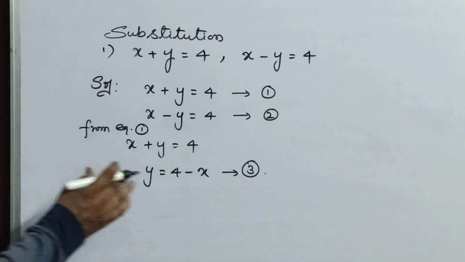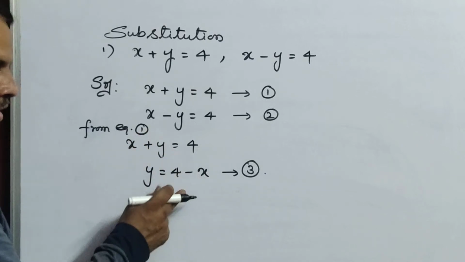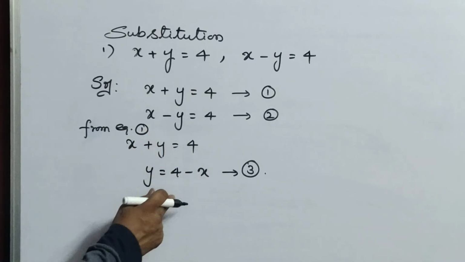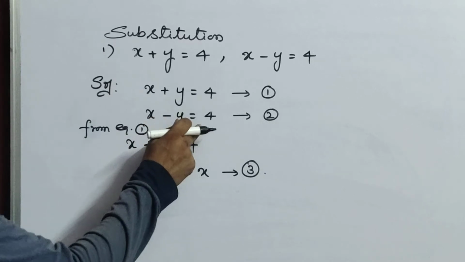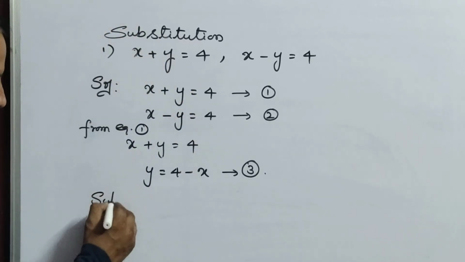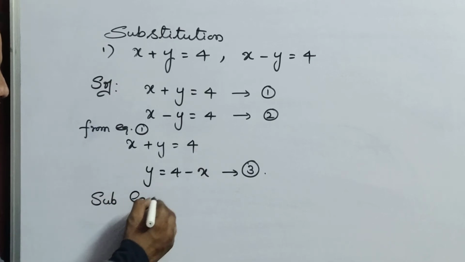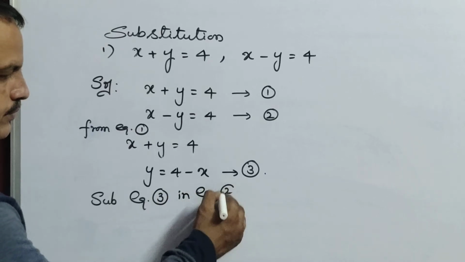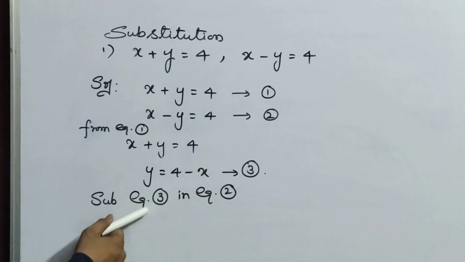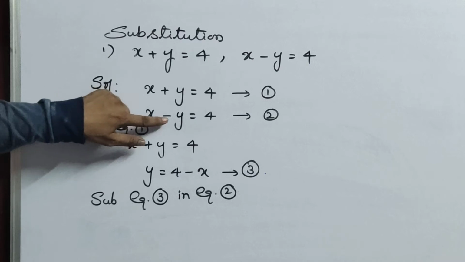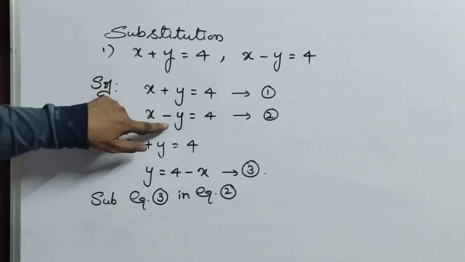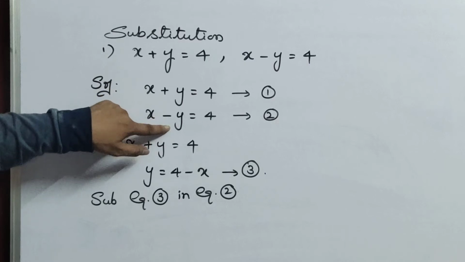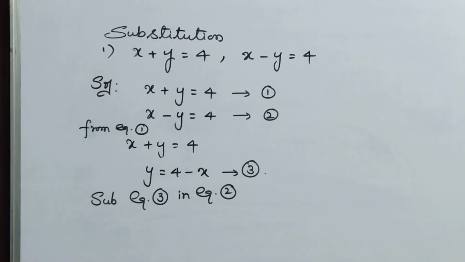Next, you got y equals 4 minus x, no? This one you have to substitute in equation 2. That means substitute equation 3 in equation 2. That means, in equation 2, wherever y is there, here y is there, no? So instead of this y, you will substitute 4 minus x.